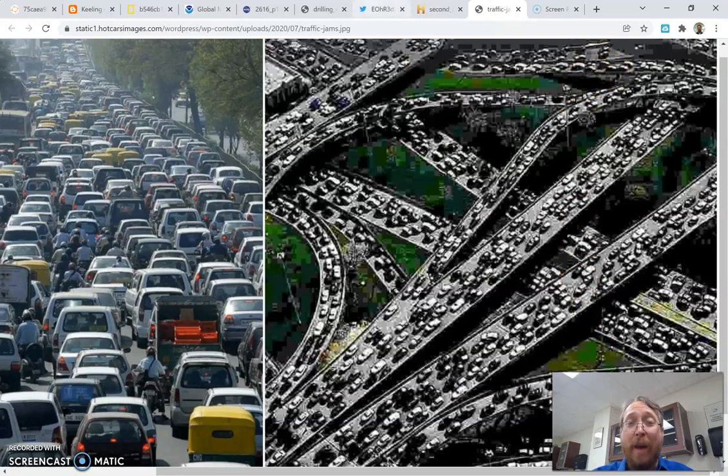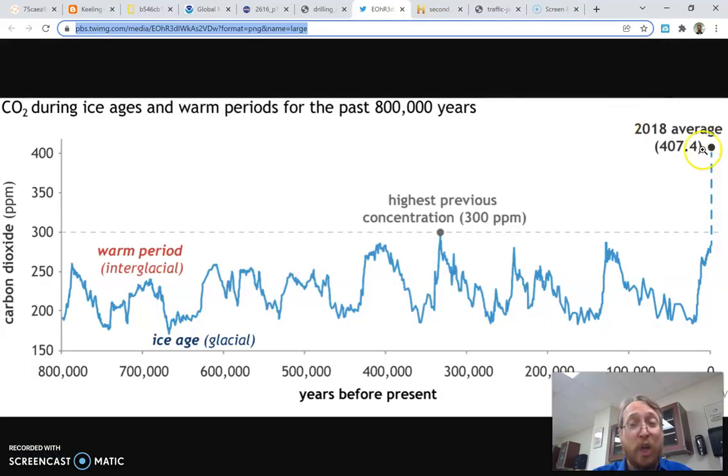But it's a new way to get carbon dioxide into the atmosphere. And so our atmospheric carbon dioxide is changing and has been changing in a way that is not natural. It's not a normal part of the cycle.